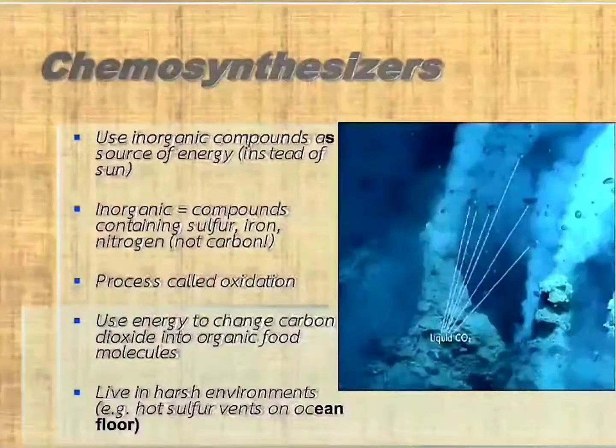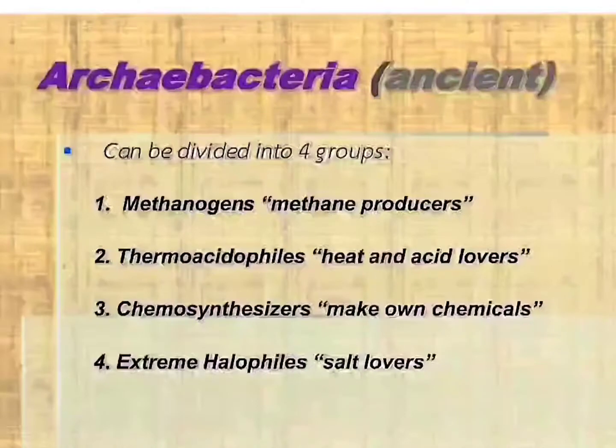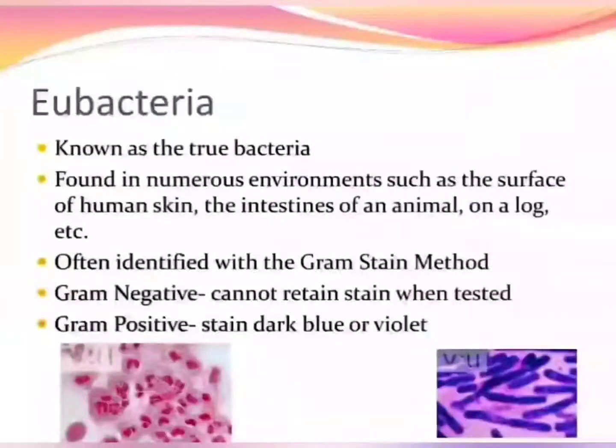Next are the chemosynthesizers or chemoautotrophs. They use the energy of chemicals to produce their own food by the process of oxidation. They also live in very harsh environments like hot sulfur vents. So we can say that Archaebacteria are divided into methanogens, thermoacidophiles, chemosynthesizers and extreme halophiles. Next is Eubacteria. Eubacteria are actually the true bacteria. They are of different types.